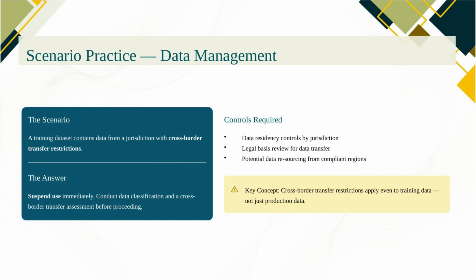Scenario: during a routine audit, a dataset used for training is found to contain data originating from a jurisdiction that prohibits cross-border data transfers. What is the correct response? Step 1. Suspend use of the affected dataset. Don't keep using data you now know is in violation. Step 2. Conduct a data classification review to confirm the extent of the problem and a cross-border transfer assessment to understand the legal exposure. Step 3. Identify the controls needed: data residency controls, legal basis review, and potentially resourcing the data from a compliant provider.